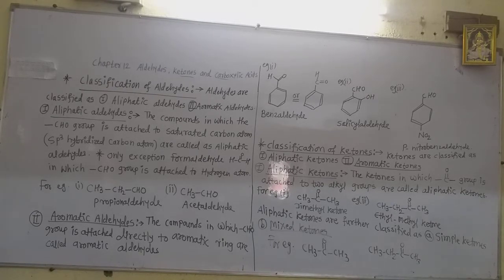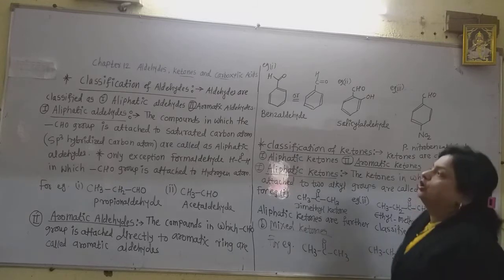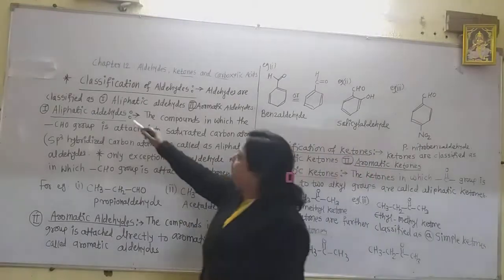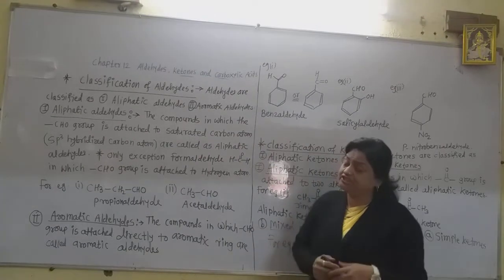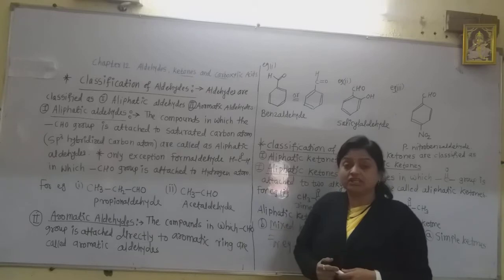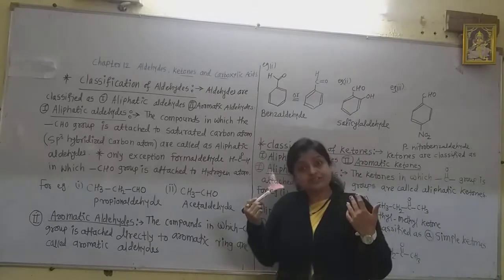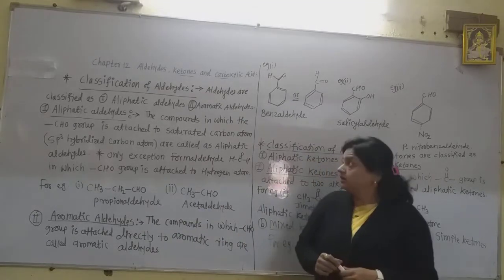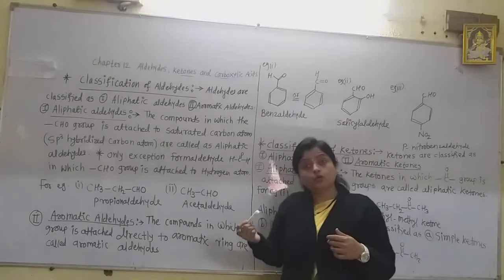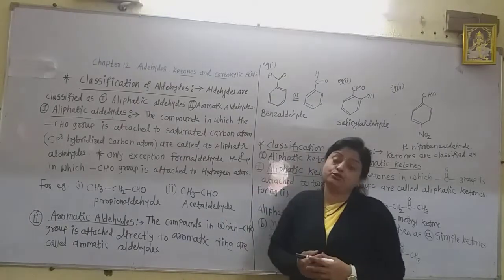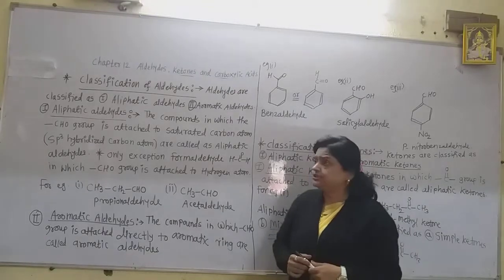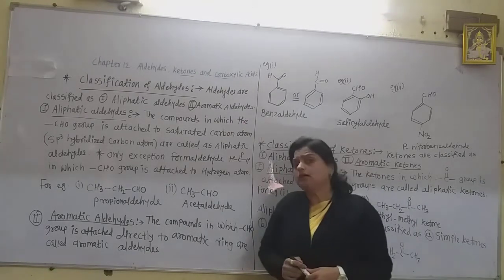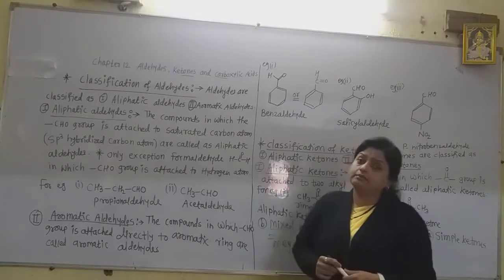Aldehydes are classified into two types, aliphatic aldehydes and aromatic aldehydes. As the name suggests, in aliphatic aldehydes, the alkyl group is a saturated carbon to which the aldehyde group is directly attached, and that saturated carbon is sp3 hybridized. We know that because in an sp3 hybridized carbon atom, all the bonds attached to the carbon atom are single bonds.